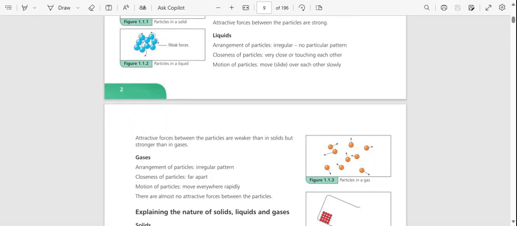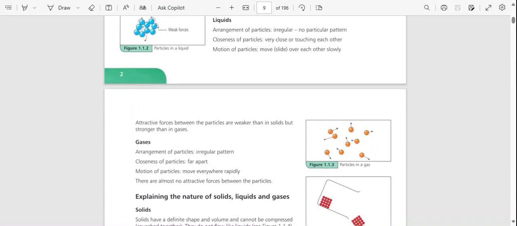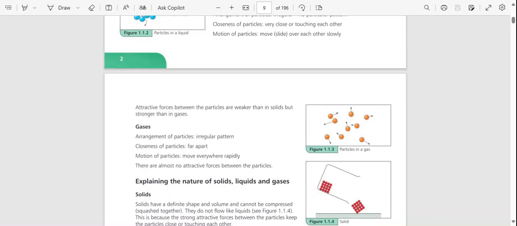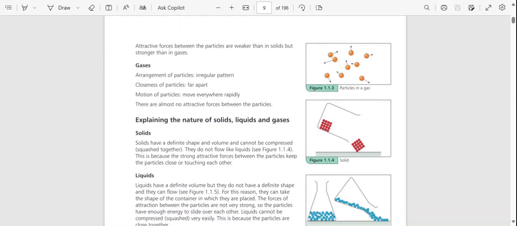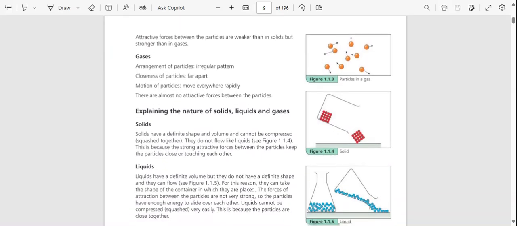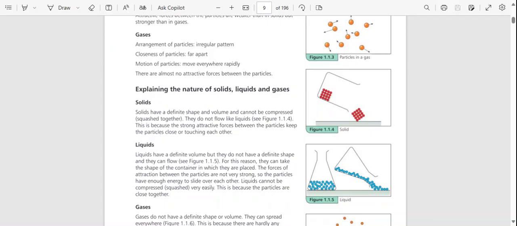Then we have liquids: arrangement of particles, irregular, no particular pattern. Closeness of particles, very close or touching each other. Motion of particles, they move and slide over each other slowly. Attractive forces between the particles are weaker than in solids but stronger than in gases. Then we have gases: arrangement of particles, irregular pattern. Closeness of particles, very far apart. Motion of particles, they move everywhere rapidly. There are almost no attractive forces between the particles.